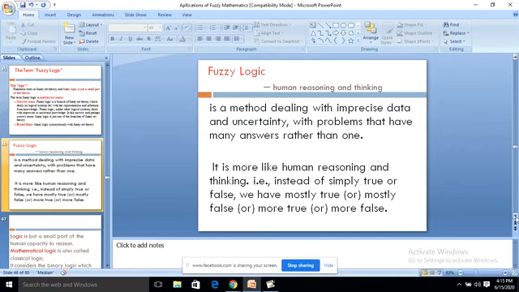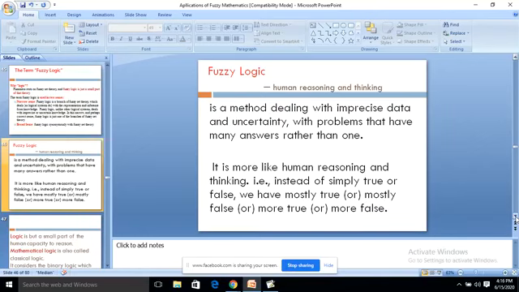Fuzzy logic is human reasoning and thinking. It's a branch of artificial intelligence. Fuzzy logic is a method dealing with imprecise data and uncertainty, with problems that have many answers rather than one. It is more like human reasoning and thinking. That is, instead of simply true or false, we have mostly true or mostly false.